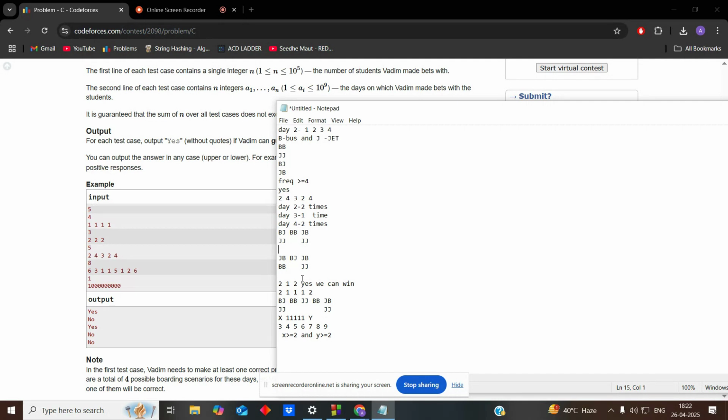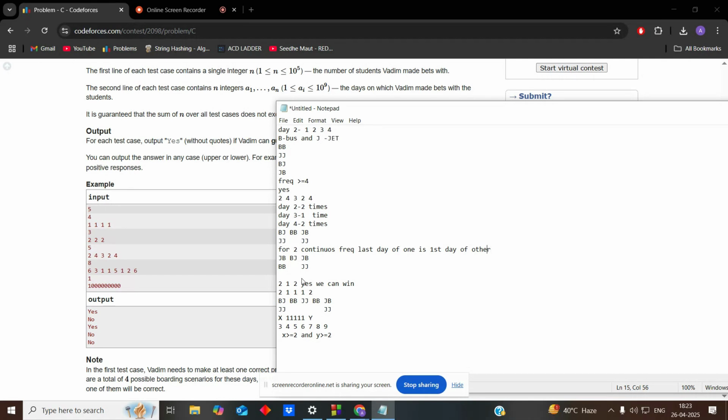Basically the main observation is that for two continuous frequencies, the first day of one will be the last day of the other; the last day of one is the first day of the other.